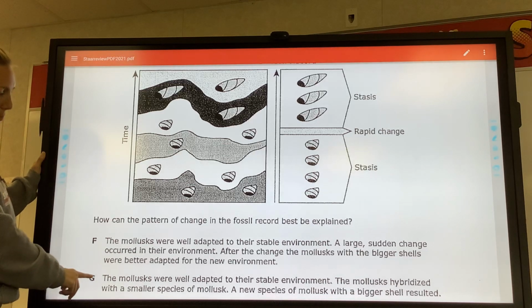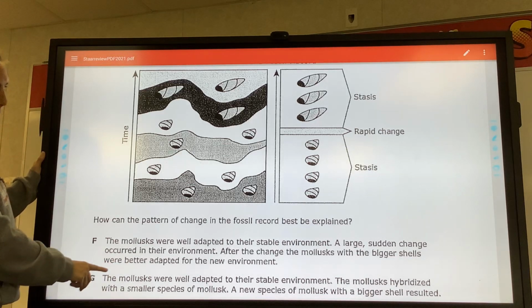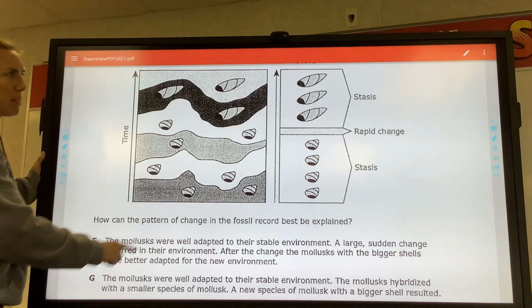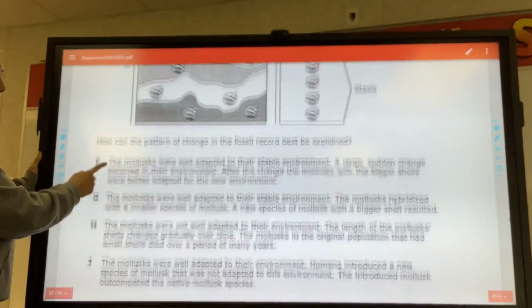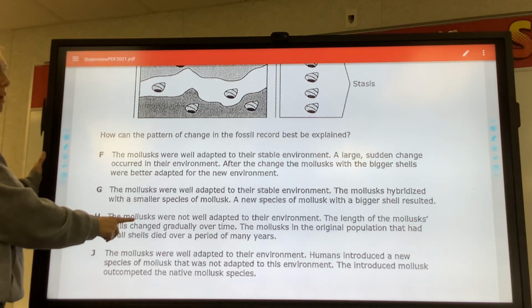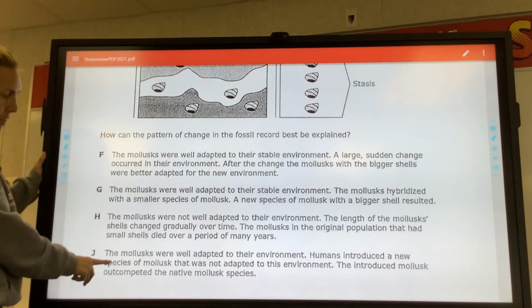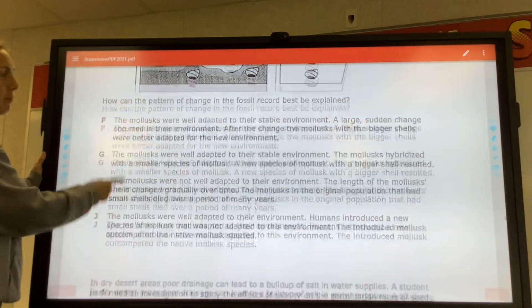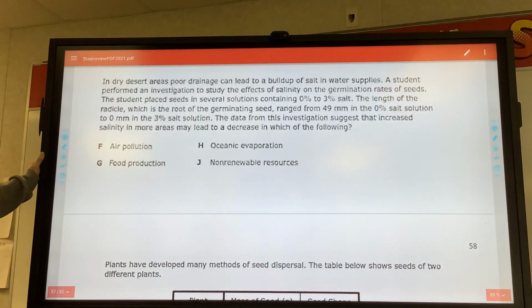All of these other ones don't make sense. For example, G, the mollusks were well adapted to their stable environment. Mollusks hybridized with the smaller species? No, it's a bigger species. And then the other two don't make sense because this one says change gradually. There was not a gradual change. It was something that happened. And this one says that they were not adapted.